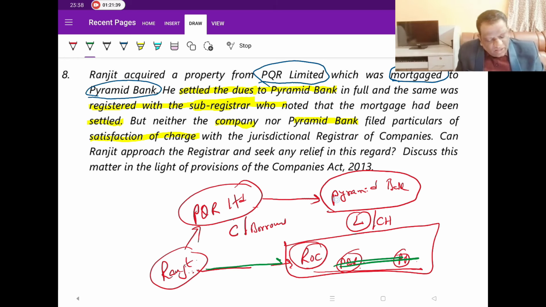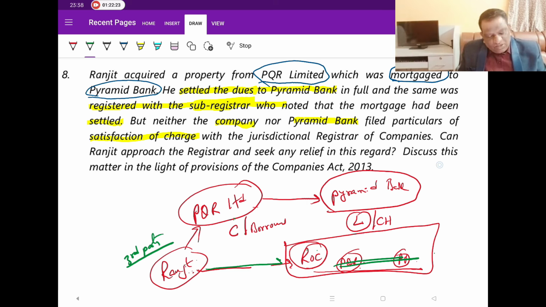I have seen that they've already repaid the amount, and the bank has given a no due certificate, and even the sub-register office they have deleted, but they forgot to tell you. So who has gone to ROC? If the company goes, it becomes section 82. But the company didn't go. The buyer is a third party, to put it in simple student's language. He went to the ROC saying, this is what has happened. This company has already repaid them, and they've already deregistered this deal in the sub-register office. Now he is asking them, you also delete this entry. That is what he is asking.